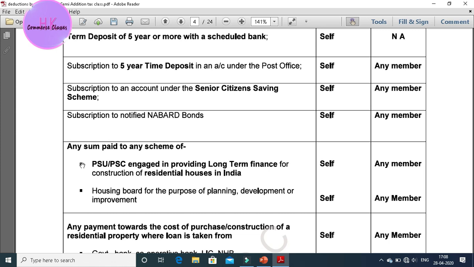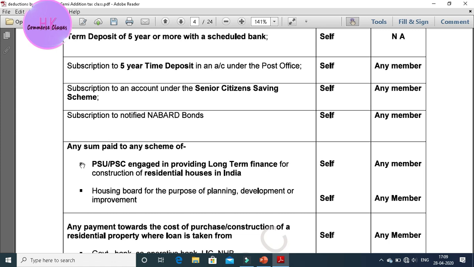And subscription to notified bonds for the promotion of NABARD, the bank for agriculture and rural development: the deduction can be claimed for self and any member under the HUF.